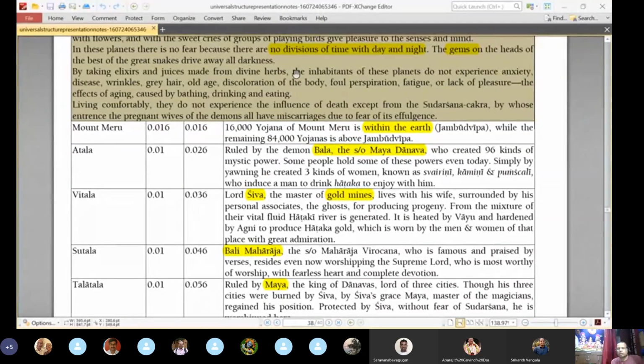If you tell him that in the night, in the dark, we have so many activities, so many wonderful cities, he will not believe you, because he doesn't have any experience of electricity. Like that, we may not have experience. Whatever experience we have about gems and all, the gems will not shine much in the night, they may not give much light, right? Even in the spiritual world, it is like that.